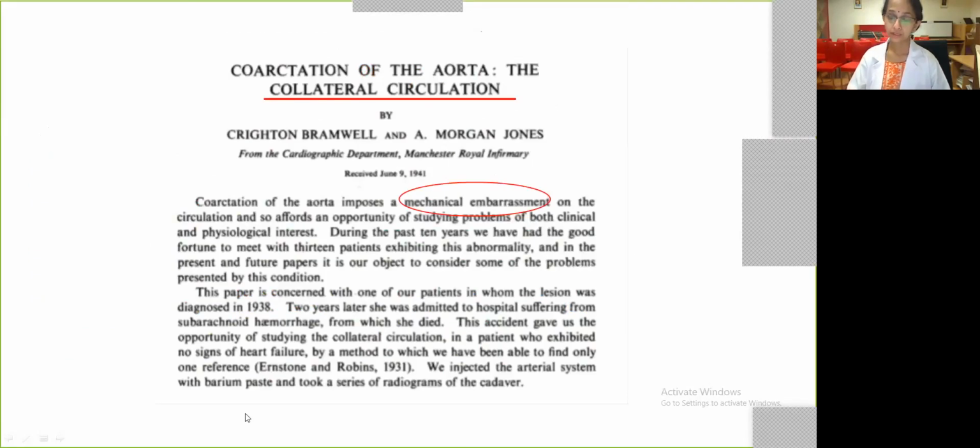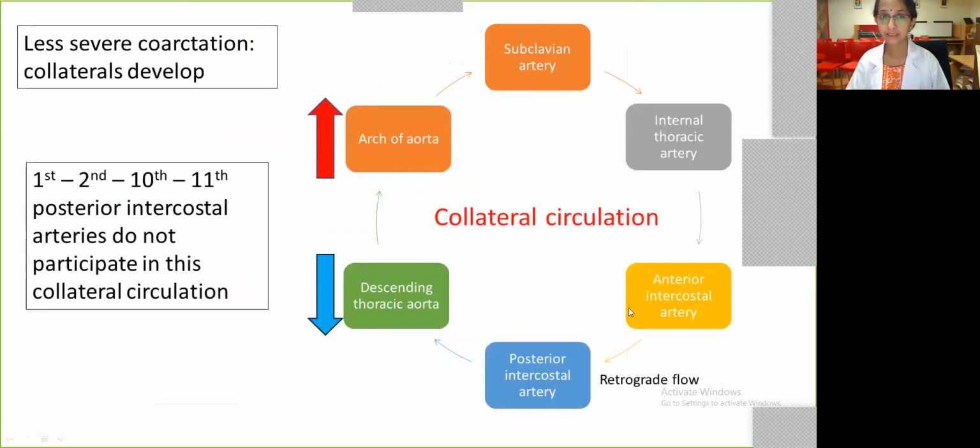The collateral circulation was first described very interestingly in the 1940s. So collaterals were picked up as early as the 1930s, and there were 9 cases discussed in this article, which was published in 1941. The understanding about collaterals now is almost 70 years old, and let's see from where the coarctation gives rise to collaterals. Remember that if it's a less severe coarctation, the collaterals tend to develop, and collaterals will take first few weeks to develop over time.